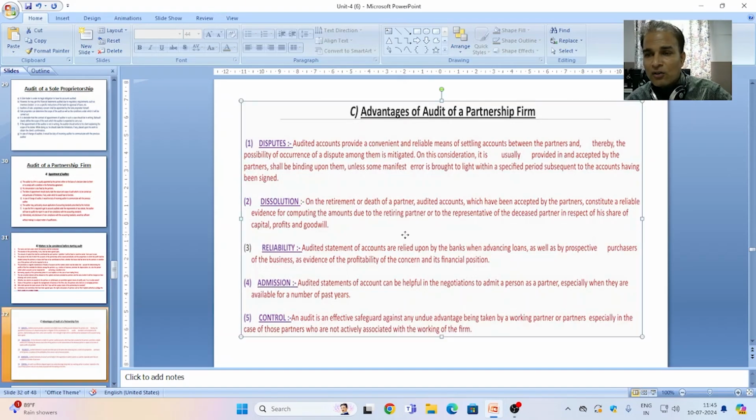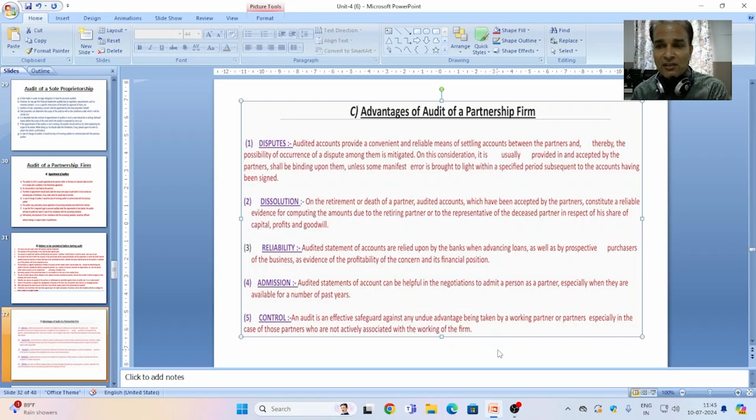Now, advantages of a partnership audit. Disputes: audited accounts provide a convenient and reliable means of settling accounts between the partners, and thereby the possibility of occurrence of a dispute among them is mitigated.